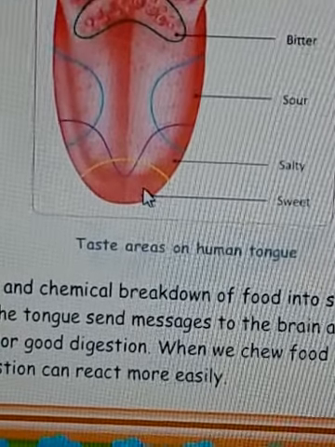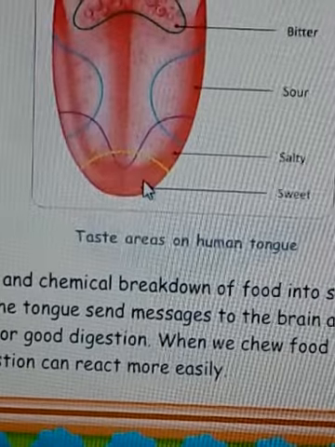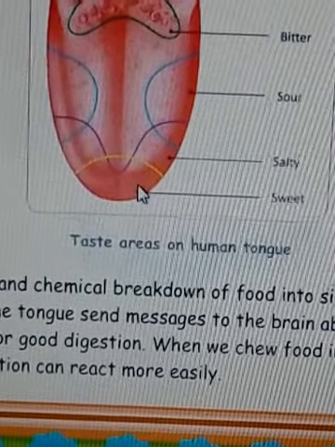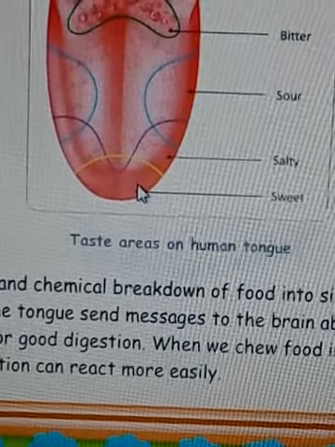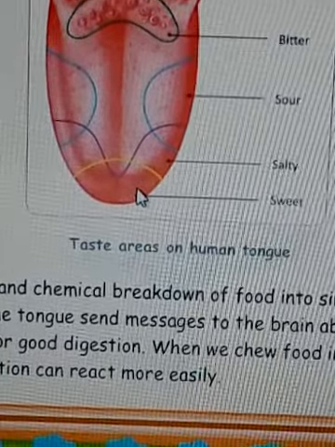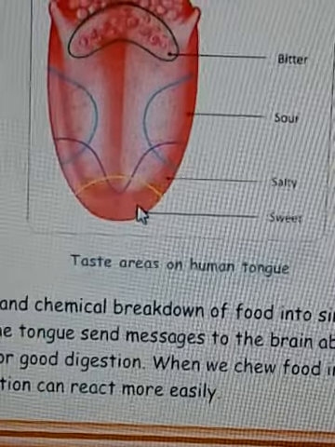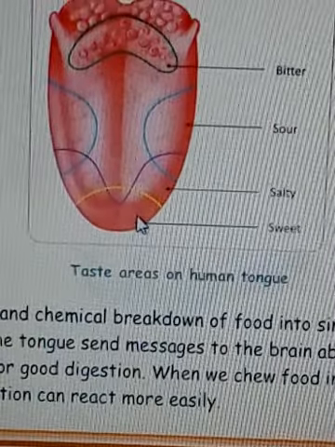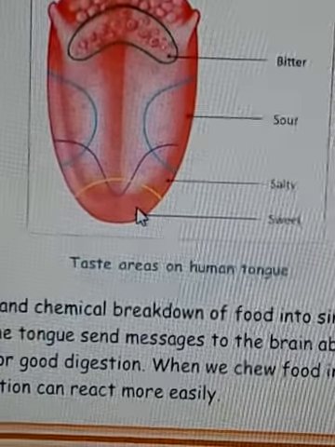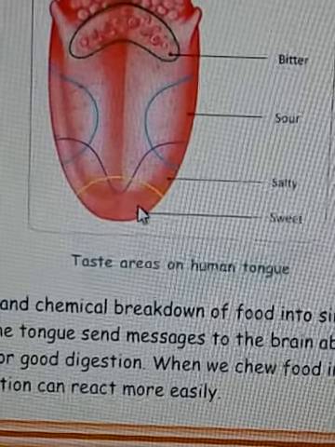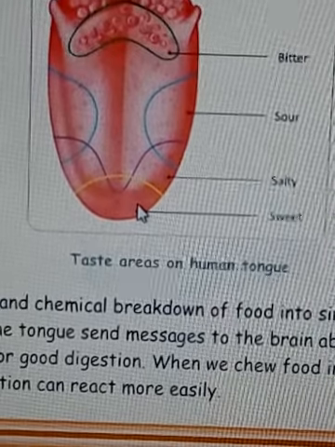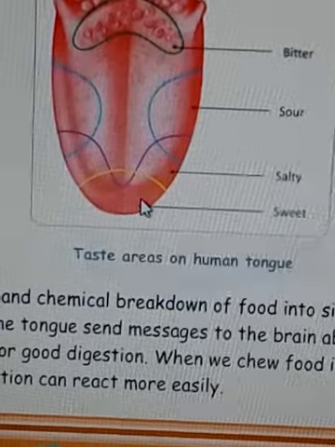Children, whenever we are chewing rice, we are getting a slight sweet taste. Why? While we are eating chapati, then also we are feeling a little sweet. Sometimes people say, yes, today the roti was very sweet. Why? What is happening with the rice, the roti, or the bread? Why are we feeling its taste sweet?